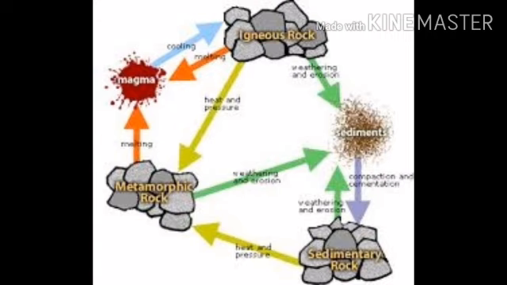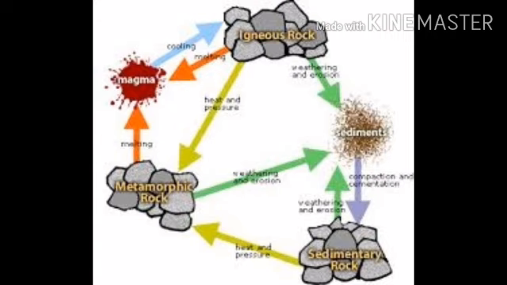A classic example would be the case of marble formed from limestone. Now limestone is an example of sedimentary rock. This sedimentary rock, under high temperature and pressure, forms marble, which is an example of metamorphic rock.